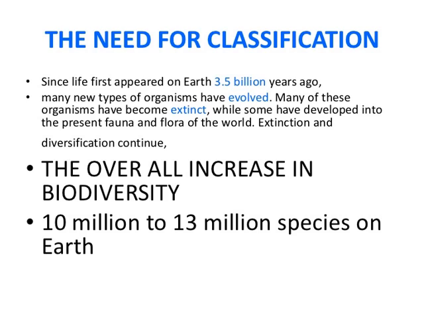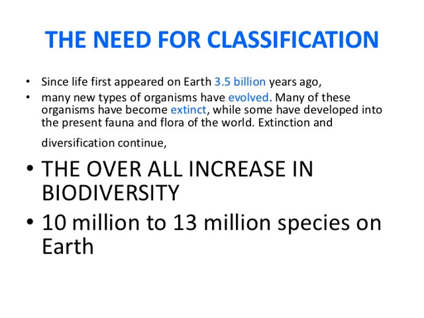Life appeared on the earth 3.5 billion years ago, and many types of organisms have evolved since then. Many organisms have become extinct, while some have developed extra characters to survive, and the flora and fauna of the world has come about. This extinction and diversification is a continuous phenomenon, and it will go on as long as life exists on the earth.